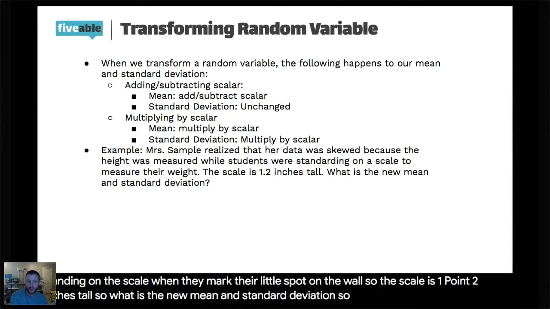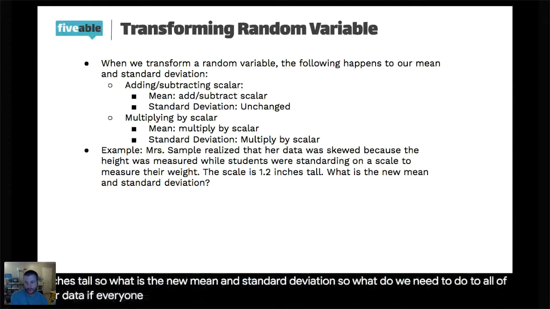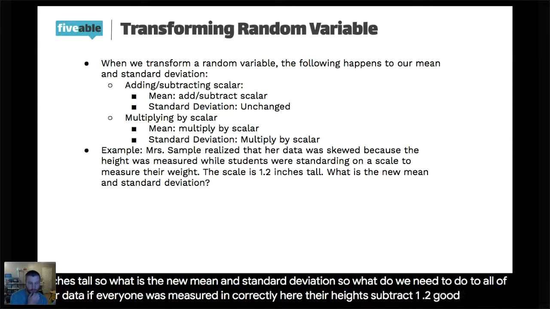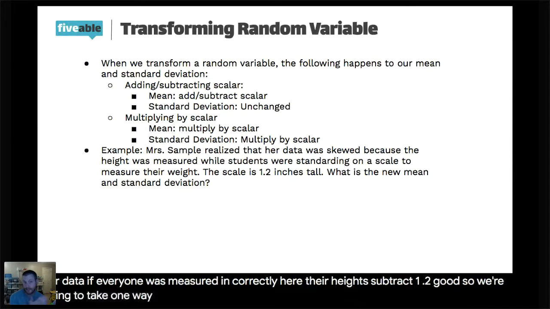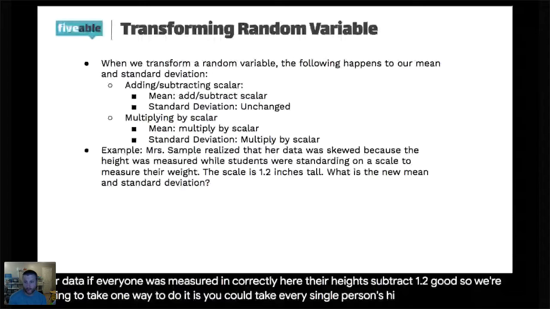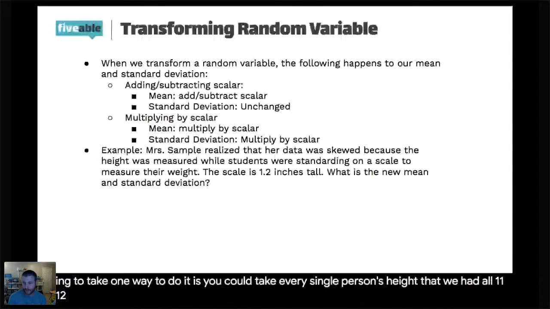So what do we need to do to all of our data if everyone was measured incorrectly here? How are we going to adjust all of their heights? Subtract 1.2. Good. So one way to do it is you could take every single person's height that we had, all 11 or 12 students, and subtract 1.2 from all of those, and then redo your one variable stats. Okay, that's a lot of work, and it's really not necessary.